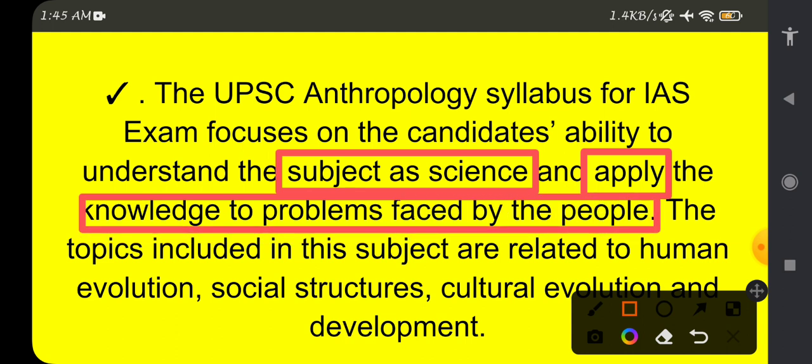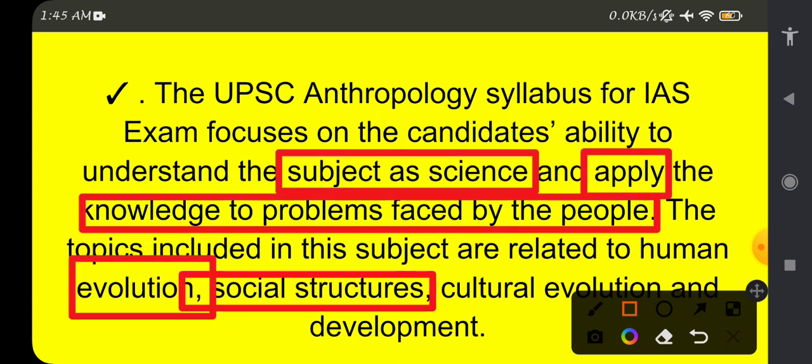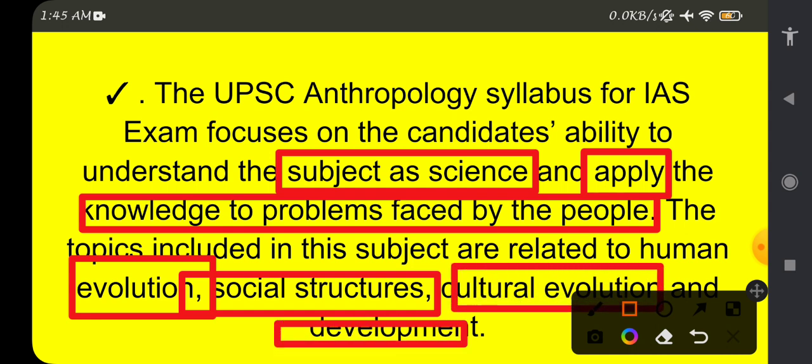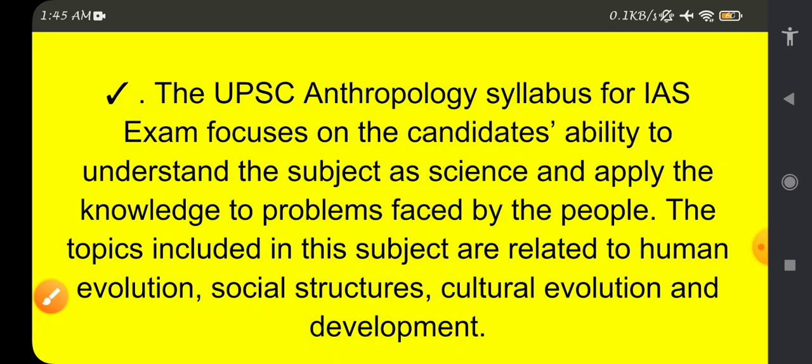The topics included in this subject are related to human evolution, social structures like marriage and family, cultural evolution and development, genetics, etc. These topics should be in the mind of the candidate. He should have thorough knowledge of them, and know how he is going to apply it. UPSC will ask the application part of these questions also. That should be our prime understanding of what UPSC is expecting from a student who has taken anthropology optional.